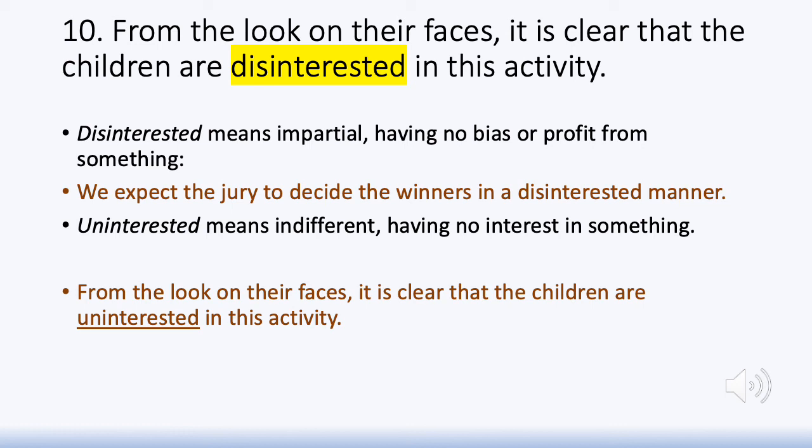Commonly, these two words are misused. People use uninterested where they want to use disinterested, and very often they use disinterested when they mean a state of being bored. In those contexts, we need to use uninterested.